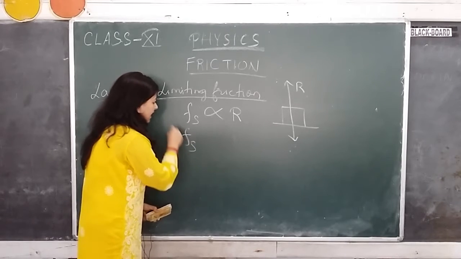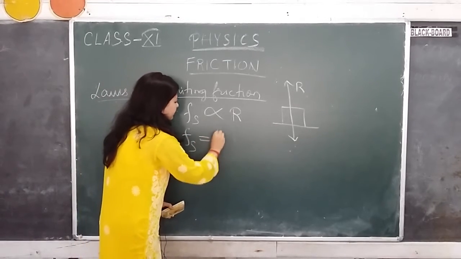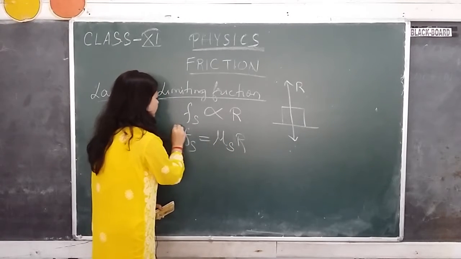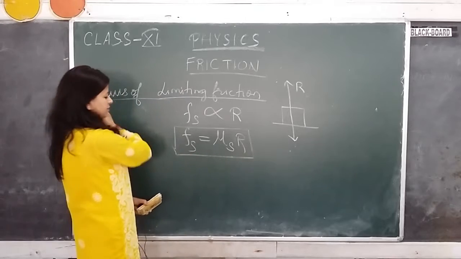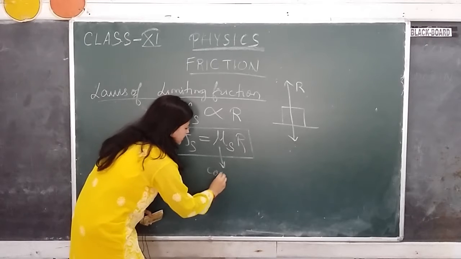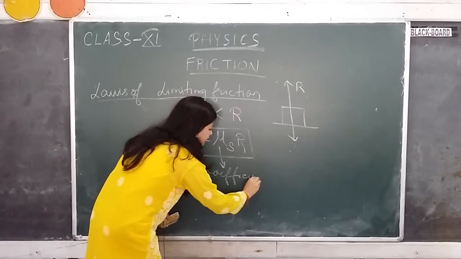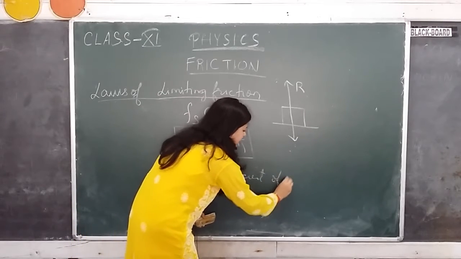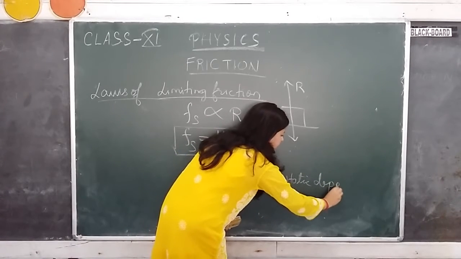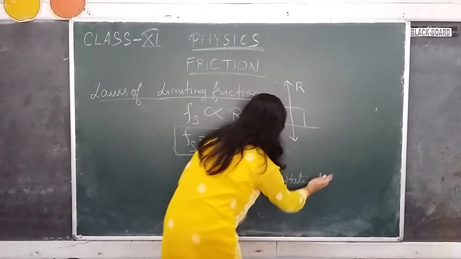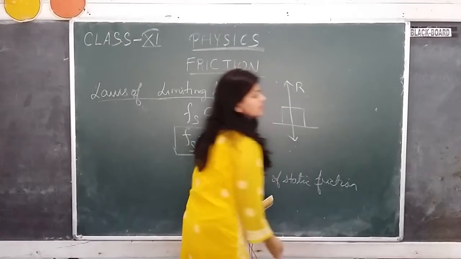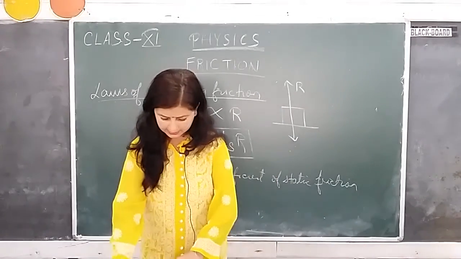Removing the sign of proportionality, we get a constant called mu s. This is the formula for limiting static friction, where mu s is called the coefficient of static friction. It depends on the nature of the surfaces in contact.